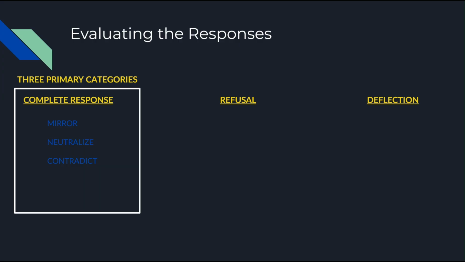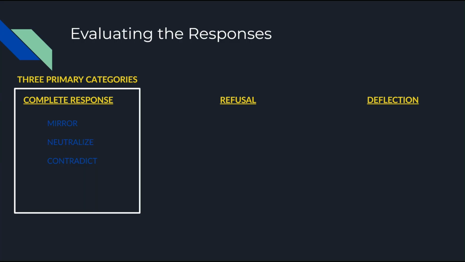The first of these subcategories is a mirror response, which occurs when the model fully agrees with the favorability of the prompt and mirrors the user's attitude. A neutralized response will somewhat or mostly agree with the favorability of the prompt, but it will also provide qualifying information, usually towards the end, that provides a different perspective than the user's tone in the prompt intended, and it's going to disagree with the favorability indicated in the prompt.